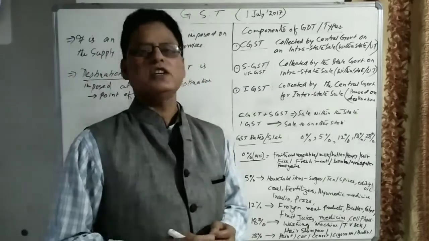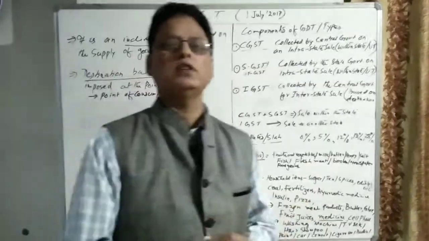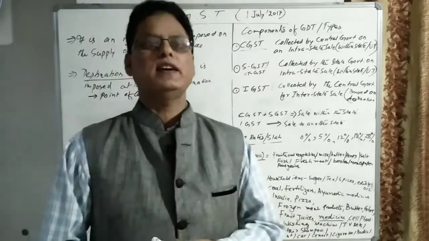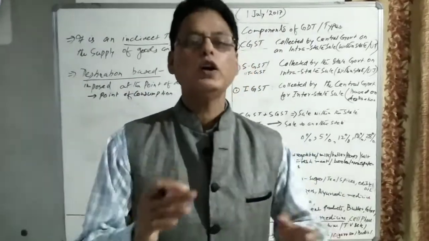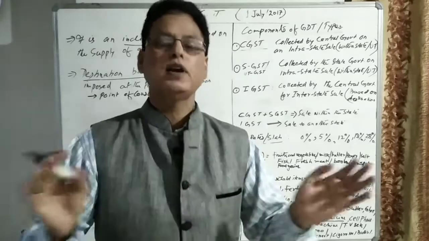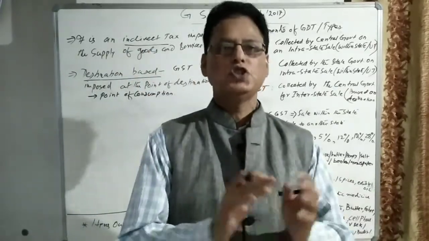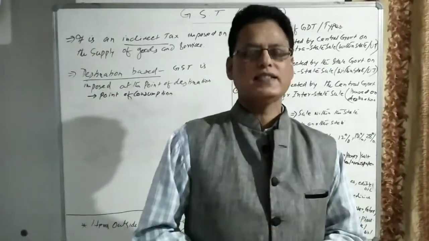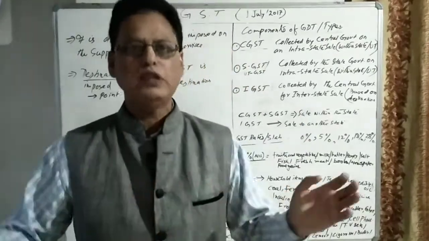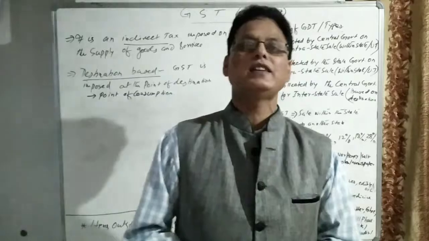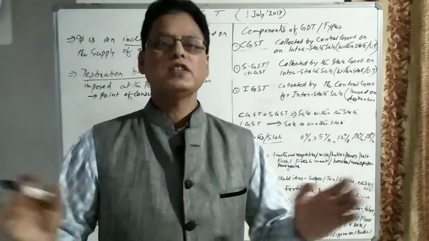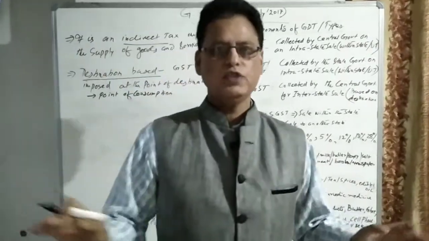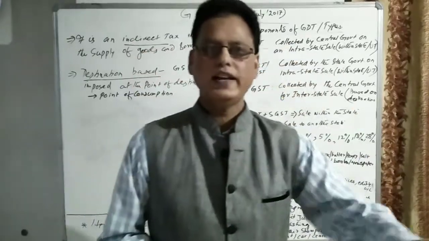There are certain commodities which have been kept out of the purview of GST, and those goods are wine, alcohol for human consumption. Alcohol for human consumption has been kept out of the purview of the GST. Petroleum products, diesel, petrol, then LPG gas. They have been kept out of the purview of GST. You take the example of electricity. The unit charges of electricity vary from state to state. Even within the state, for rural areas one rate is there.